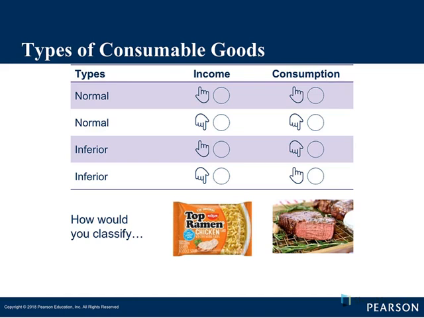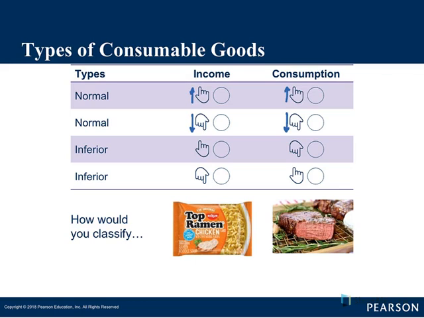Here is the concept of a normal good. With a normal good, when your income goes up, your consumption goes up. I'm making more money, I'm buying more stuff. And conversely, if your income goes down, you've cut hours, you got laid off, you don't have as much money coming in, on a normal good, as your income goes down, your consumption goes down. So normal goods have the same relationship between income and consumption, meaning as one goes up, the other goes up.